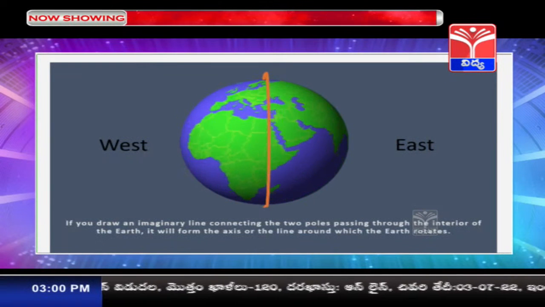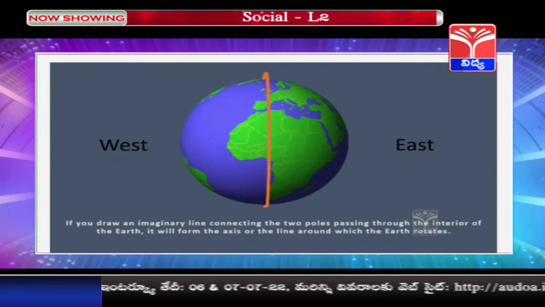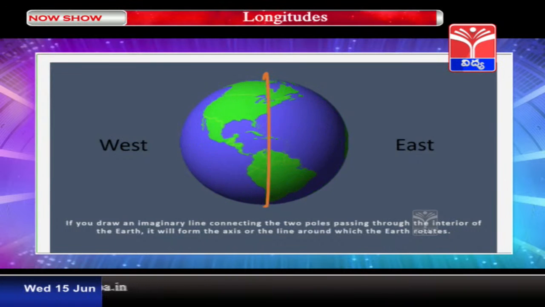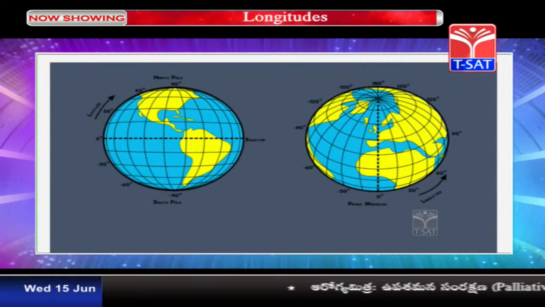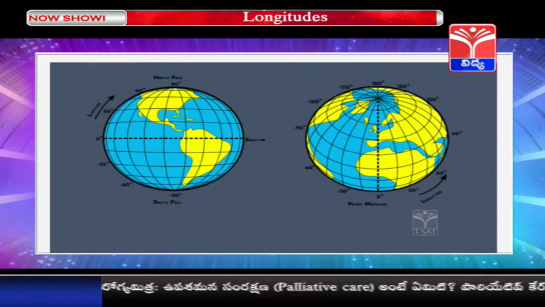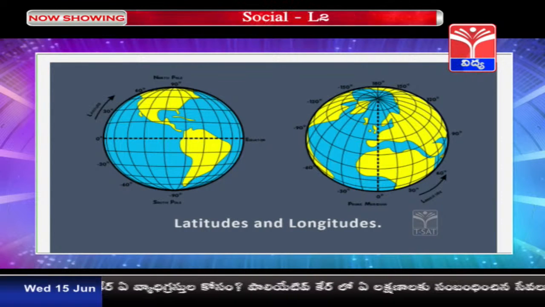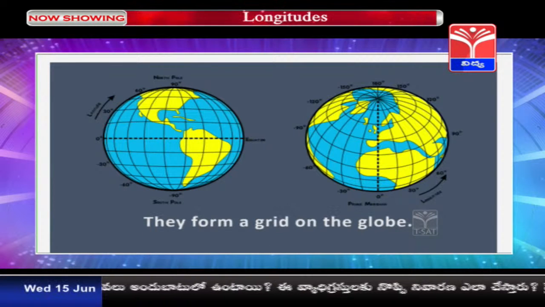Only by walking on the sphere will you be able to locate the position of a place? No. Am I right? There should be some point or line of reference that has to be used to locate the place. So apart from these oceans and continents, children, what else do you find on the globe? You will find some lines on the globe. Yes, some vertical lines and some horizontal lines you will find on the globe. And what are these lines called? Yes, these lines are called latitudes and longitudes. What do they form on the globe, children? Yes, they form a grid on the globe.